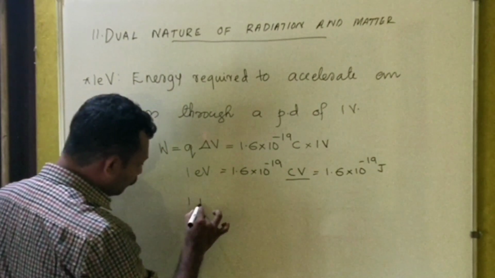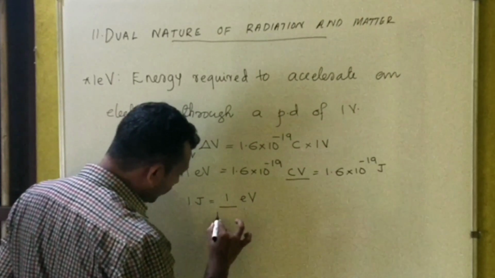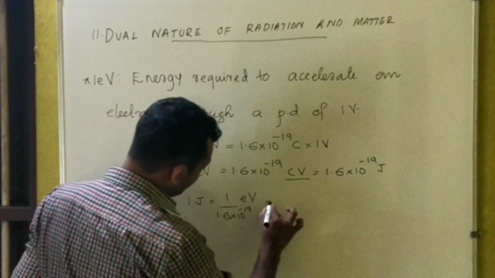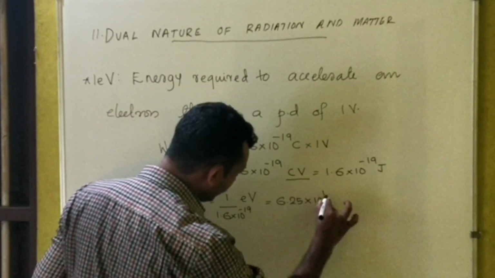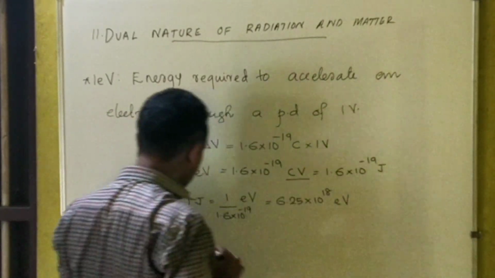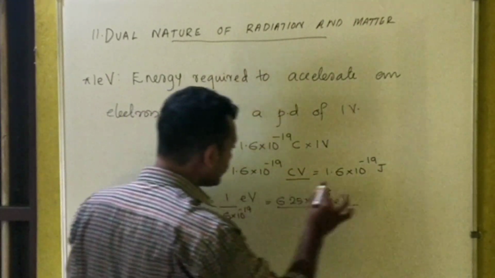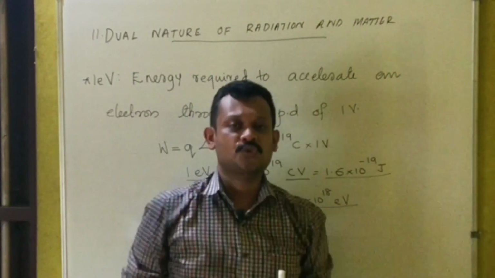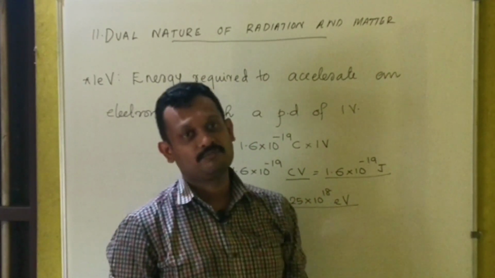From here I can say 1 joule is how much? 1 electron volt divided by 1.6 into 10 to the power minus 19. So this is equal to 6.25 multiplied by 10 raised to 18 electron volt. So this is the value of 1 joule. 1 joule is this much, 1 electron volt is this much. So remember these values. Now the question: why do we discuss these values?